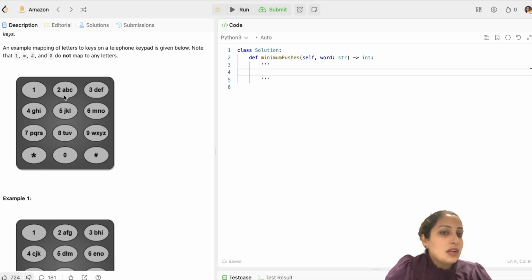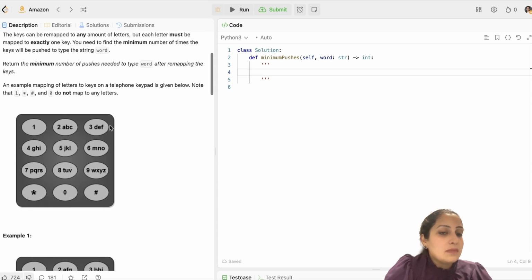And you have to take a pause every now and then so that the phone can register whether you're pressing A or B or C. So if you have to press A 3 times, you have to press 2 3 times. But if you have to press B 2 times, then you have to press 2 4 times, because B is the second letter. If you have to press C 3 times, you have to press 2 9 times, because C is the third letter. So you have to press 2 3 times to register one C. And if you have 3 C's, you have to press 2 9 times. I hope that is clear to you.